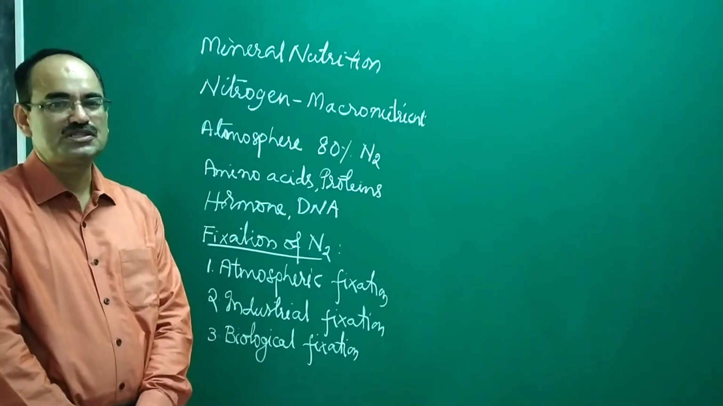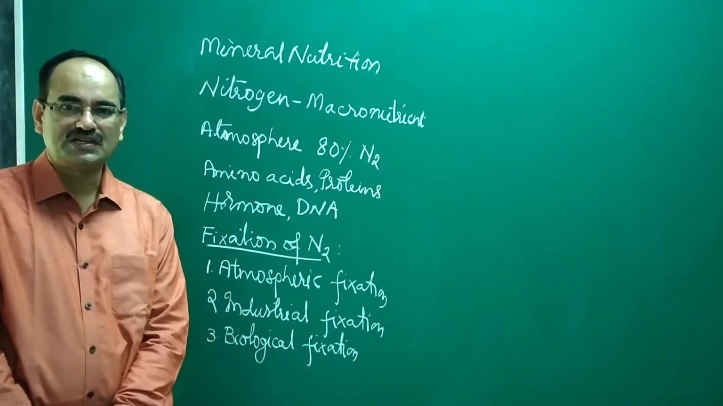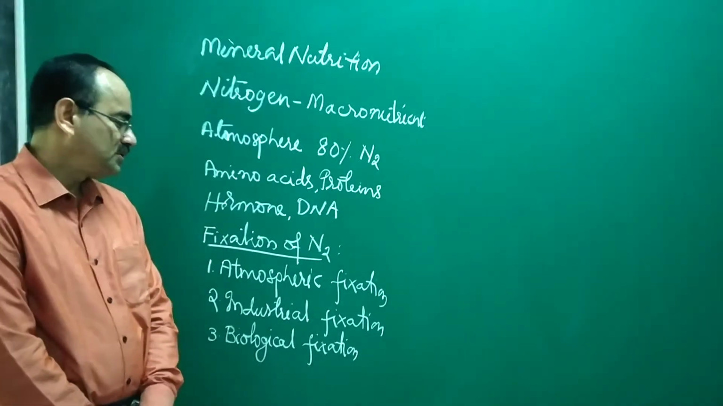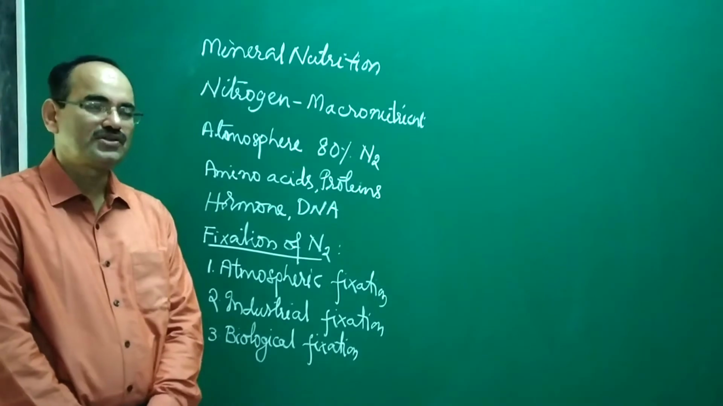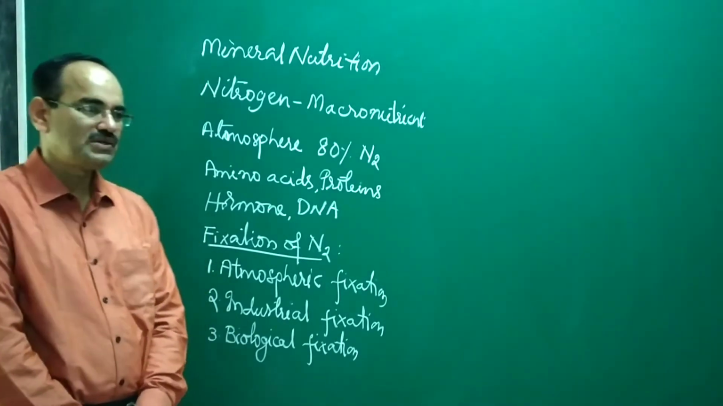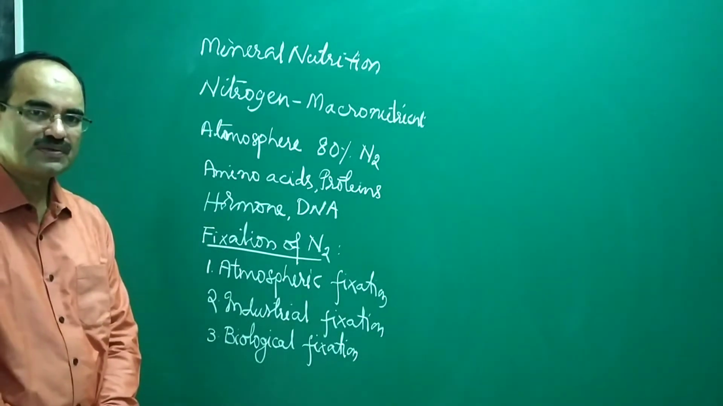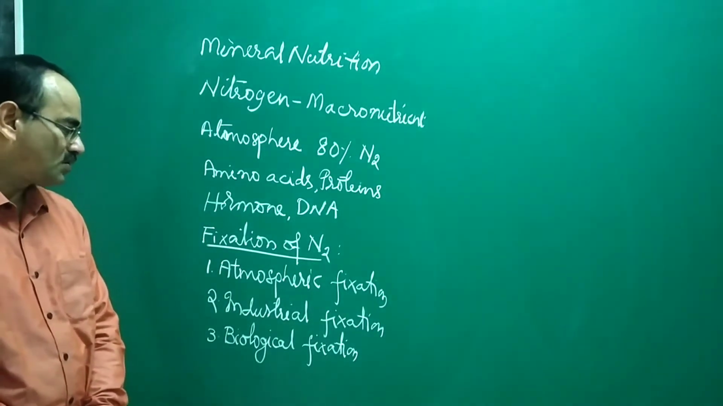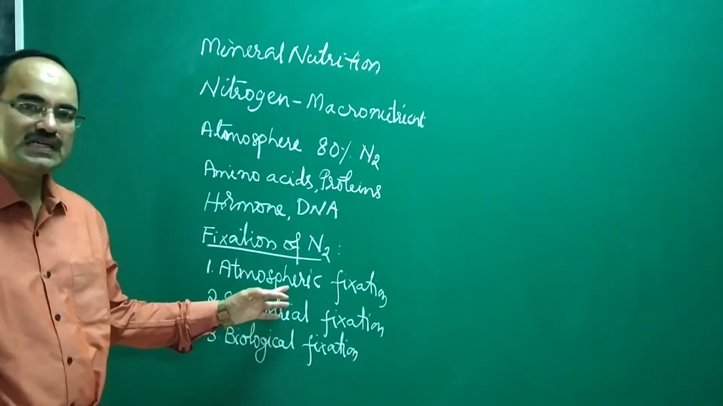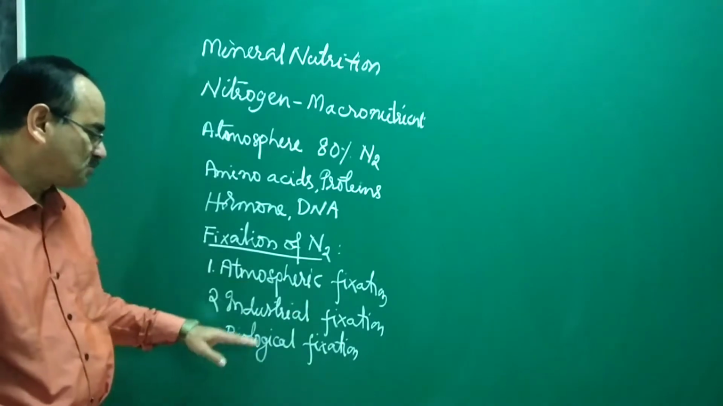So when there is precipitation or rain, the lightning and ultraviolet radiations give the energy required for the combination of nitrogen and oxygen. So it is fixed as nitrogen dioxide or nitrous oxide. So it is during rain that this atmospheric fixation takes place.